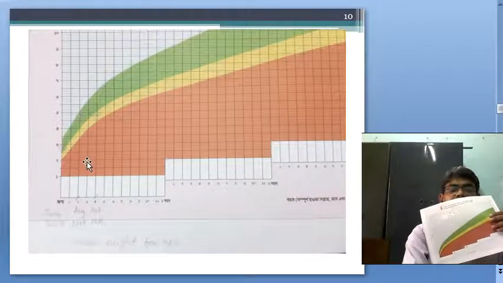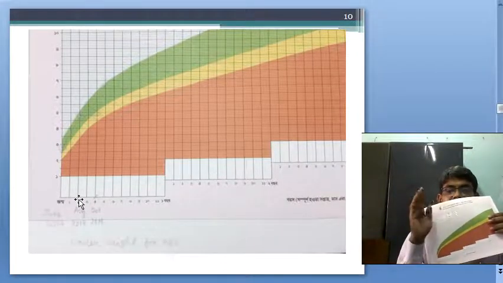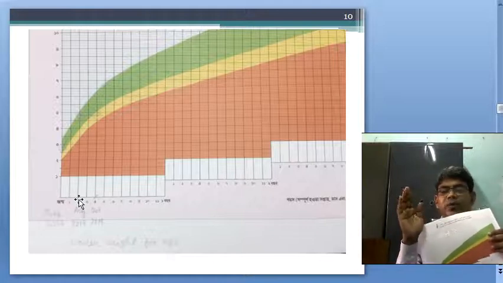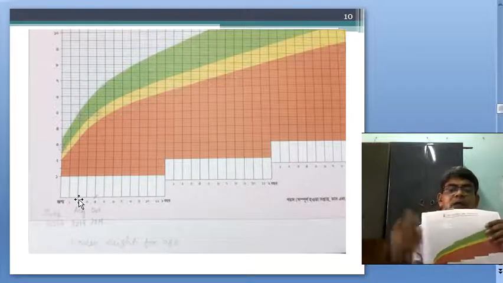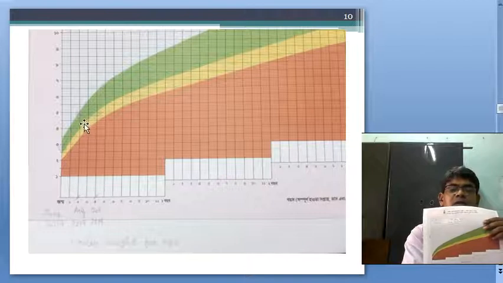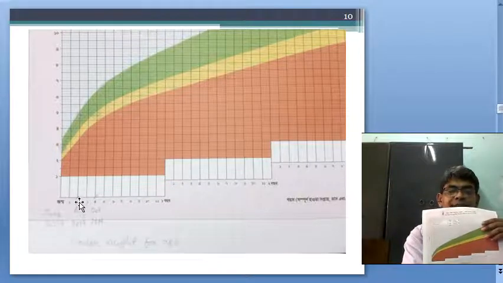We have to weigh the baby every completed month. So August should be on the line, that is the second month.